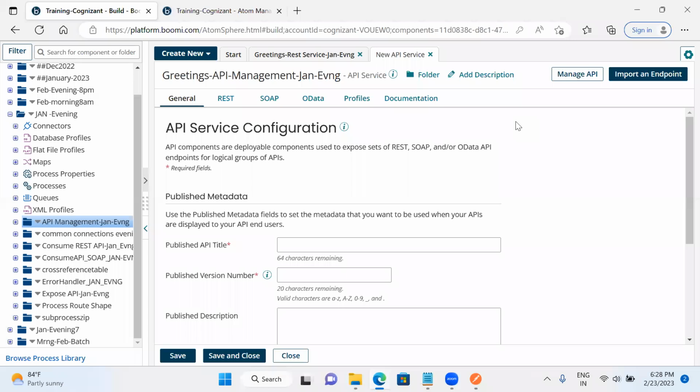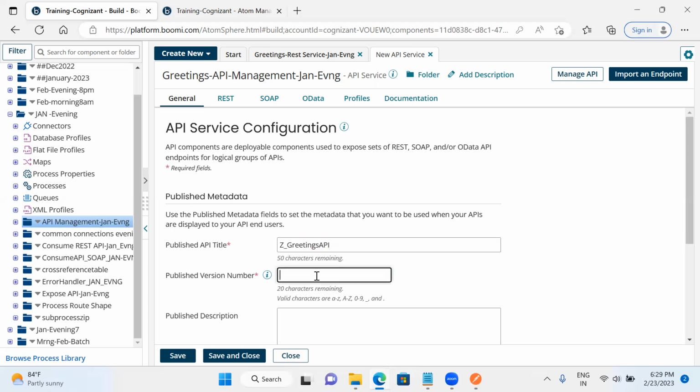So now I need to configure all these things. This is the general mode where I need to give the published API title. So I need to give some title for this. What I will do, I will pass z underscore greetings API. So I am passing the name as greetings API, z underscore greetings API. I will keep this G also caps. So here I am passing the published API title z underscore Greetings API.